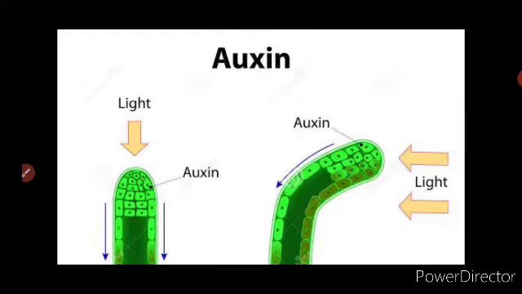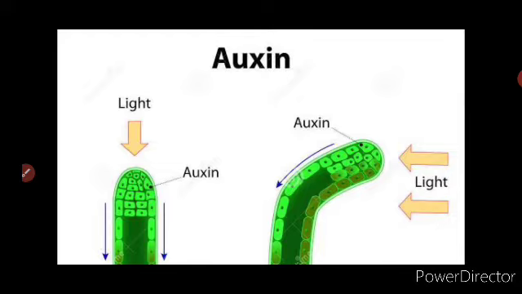Now he concluded that some sort of substance is transmitted to the tip of the coleoptile, and this is responsible for the growth. This influence was later identified as a hormone secreted by the plants, called auxins. This was done by the scientist Frits Went, and this experiment was done to demonstrate the existence of auxins, or the effect of auxins in the plant.